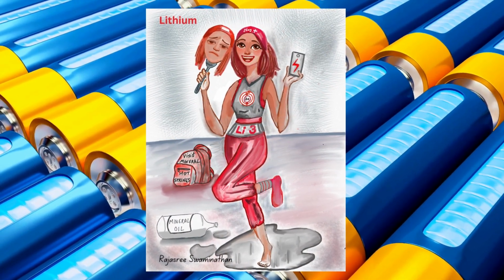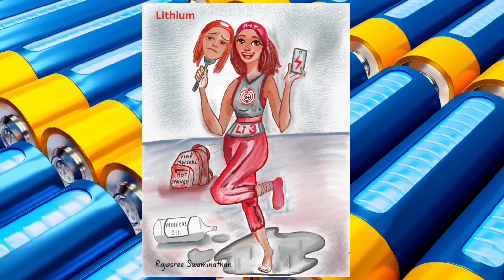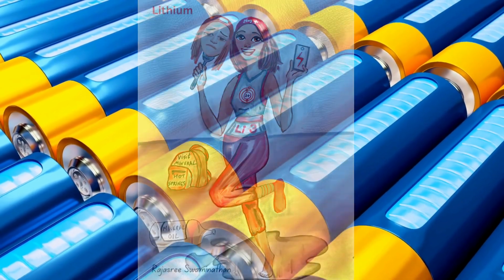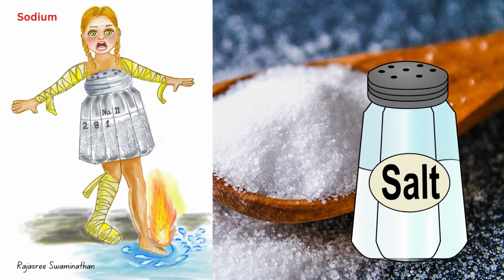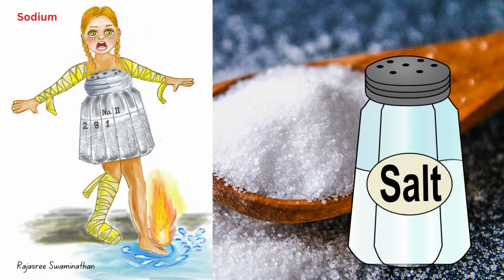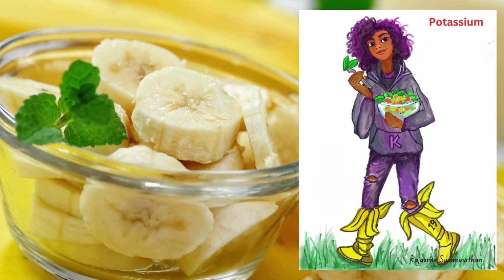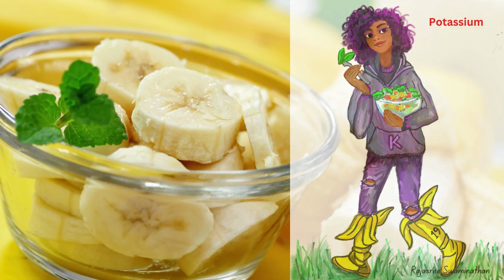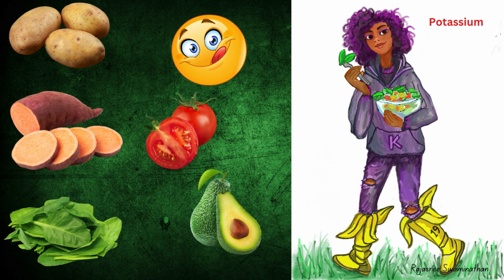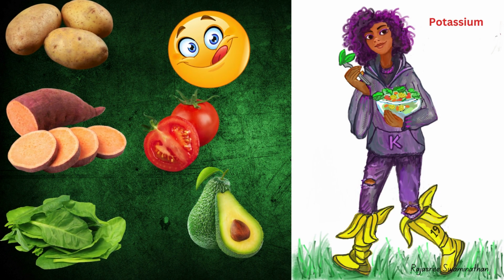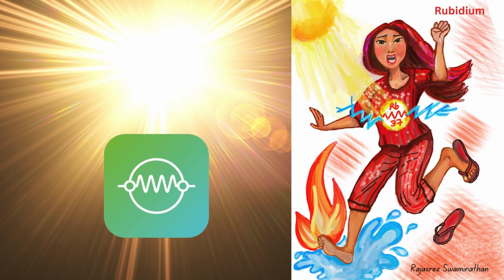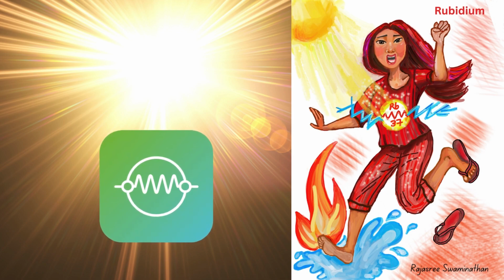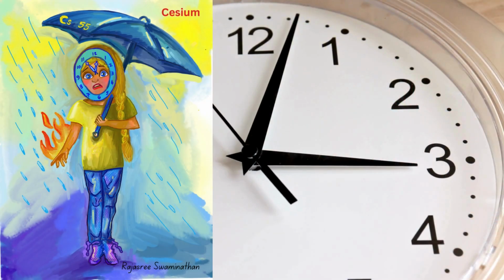Lithium. Lithium is used in rechargeable lithium-ion batteries. Sodium. Sodium is present in table salt or sodium chloride. Potassium. Bananas are a well-known food source of potassium. Also potatoes, sweet potatoes, spinach, avocados, and tomatoes. Rubidium is used in photocells, which are light sensors. Cesium is used in atomic clocks.